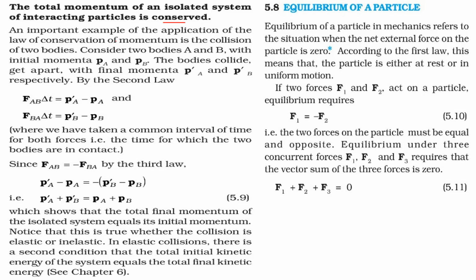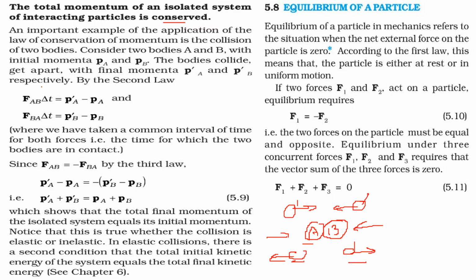Let us take an example. Collision of two bodies. When two bodies are colliding like this, this is coming from this side, this is coming from this side, and they get apart now. They are initially like this, then they collide and this goes in this direction, then the other goes in another direction. So if we have A and B, these two bodies, the initial momenta are PA and PB, and the final momenta, say, will be PA dash and PB dash.